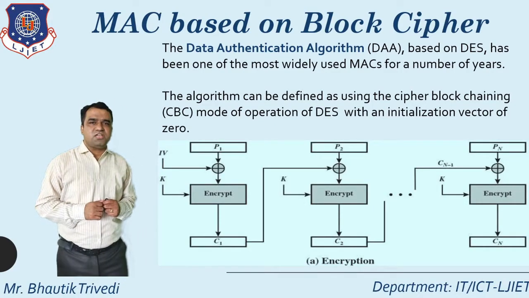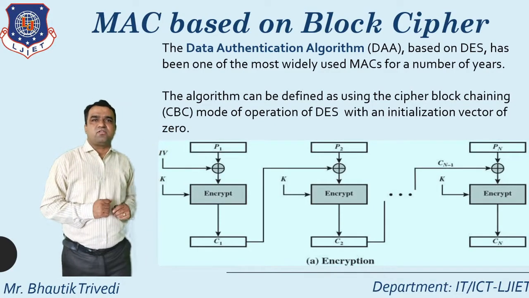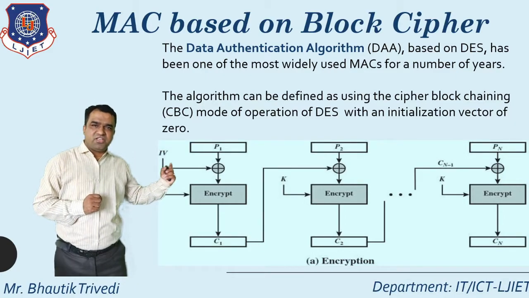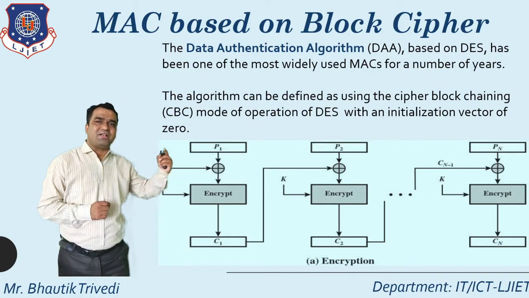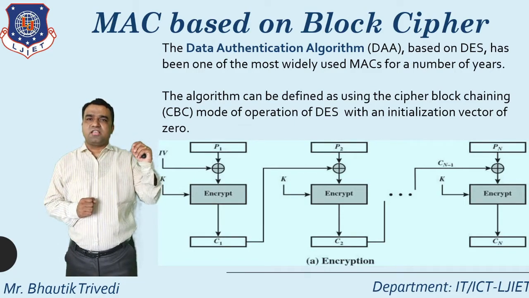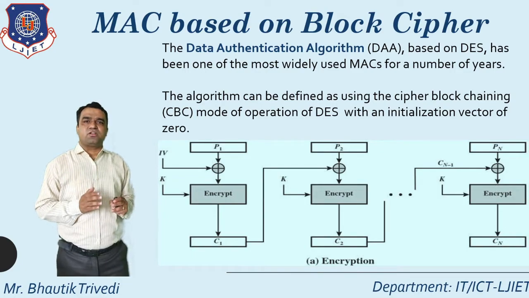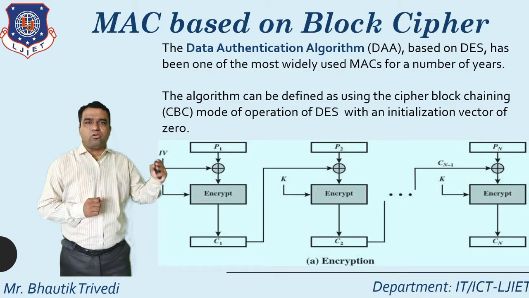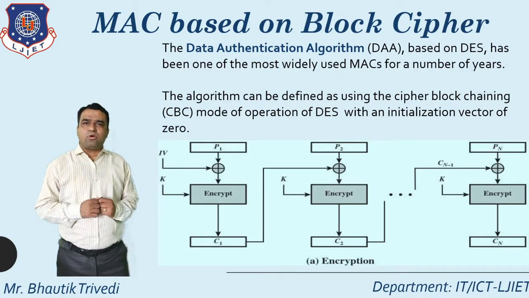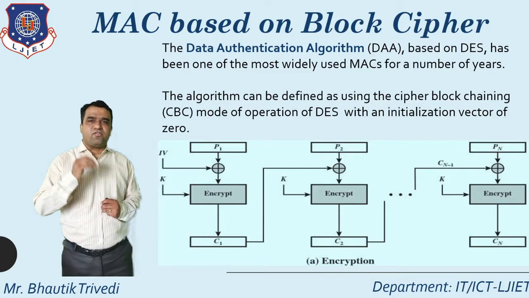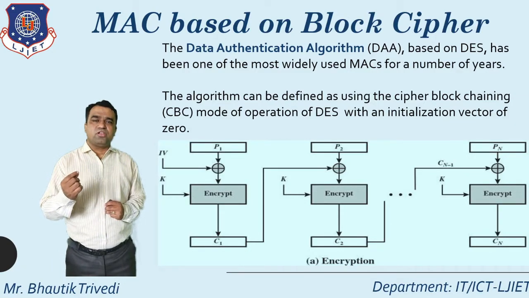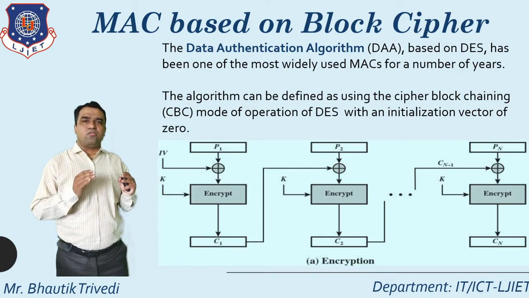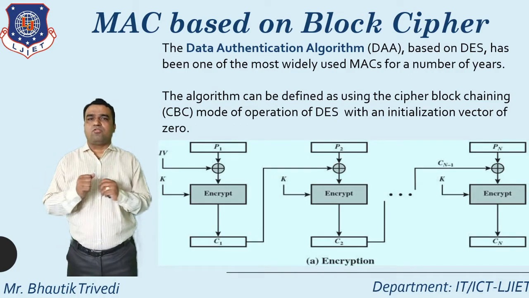First of all, you just see MAC based on block cipher. MAC based on block cipher is supported by one diagram, but this particular diagram is part of one technique. The name of the concept is known as mode of operation, block cipher mode of operation. The total number of modes of operation in a block cipher is mainly 5. Already you know in unit number 3, block cipher mode of operation, there are around 5 modes of operation.